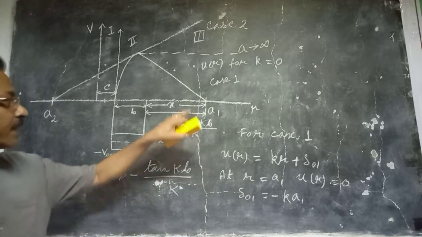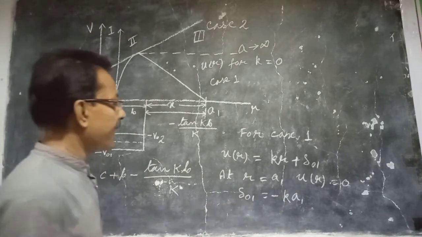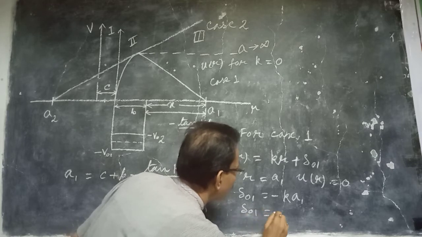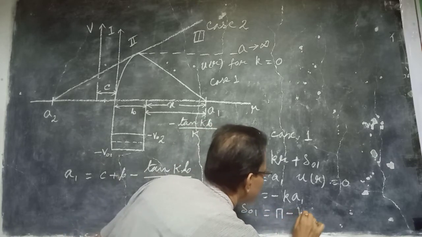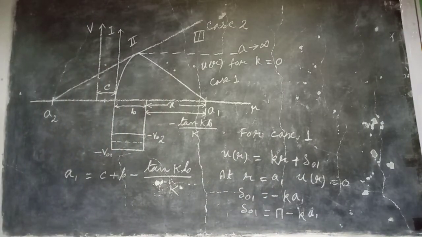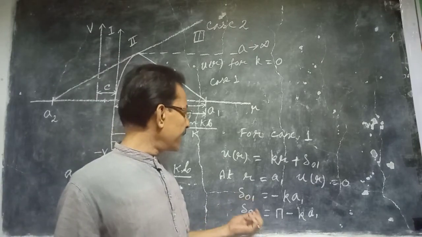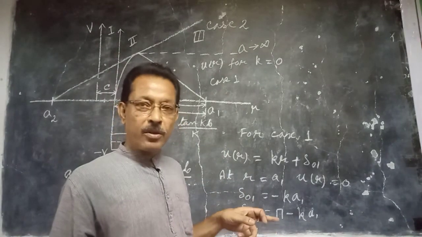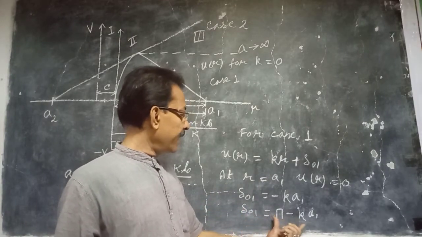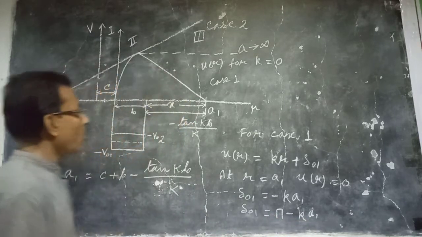Now as the slope here is negative, we can write delta 0 1 as pi minus k A1. Because we calculated tan delta 0 1, and tan is positive in the first quadrant, where all of sin, tan, cos are positive, and then in the second quadrant we get a negative value, so we write it as pi minus k A1.